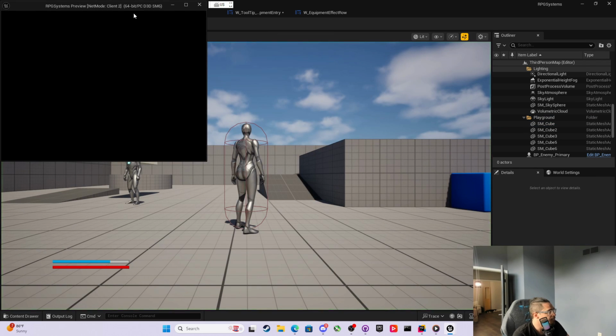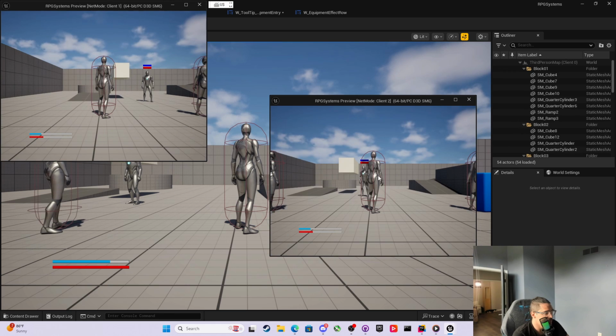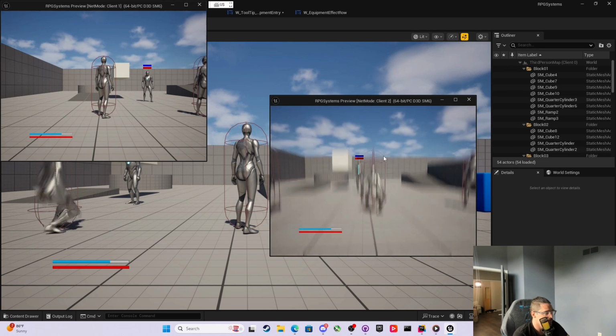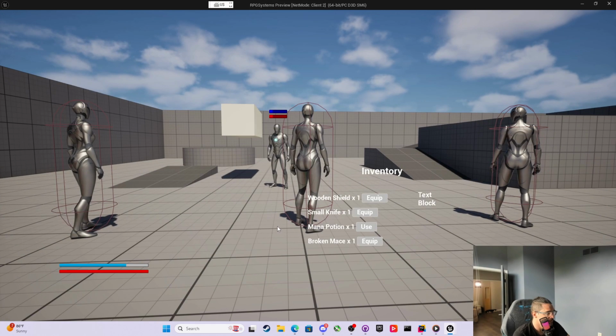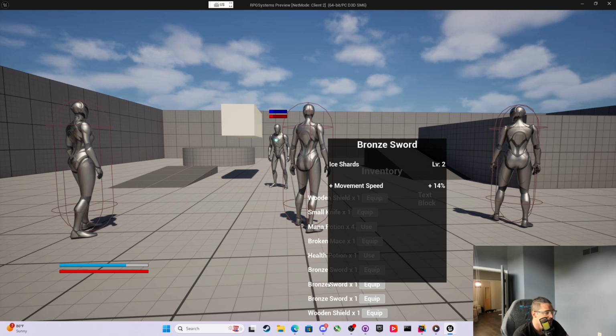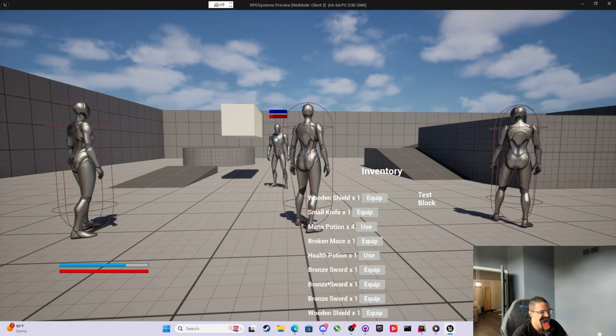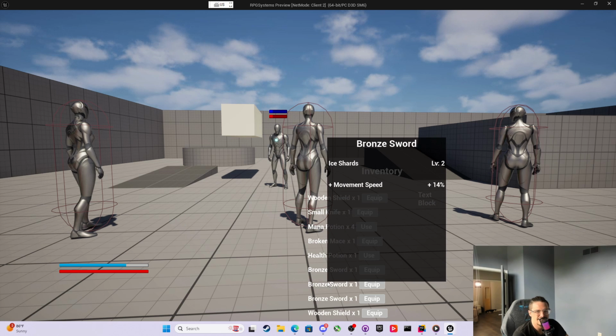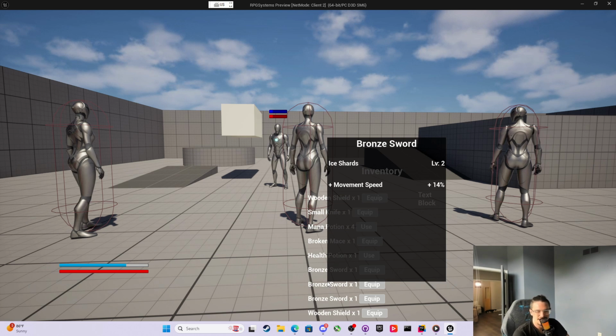So now if I roll bronze sword, I should be seeing 10 or 15%. Oops, let me erase this. Bronze sword. So there we go. Now I've got move speed plus 10%. And now, haha, this is the next thing. I love this. 14%, right? Didn't we say 1.15? But this is displaying 14%. Oh no, why oh why?